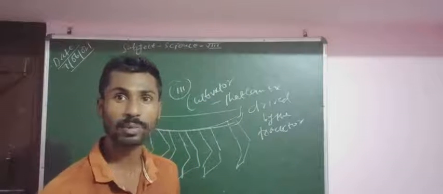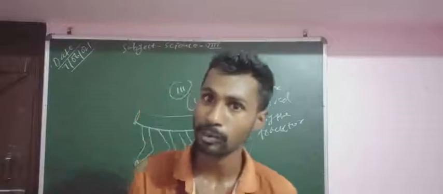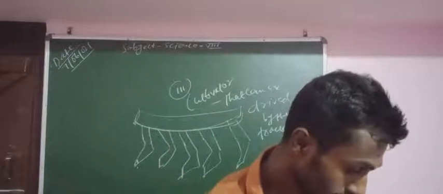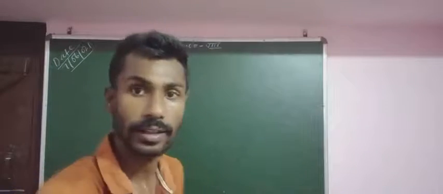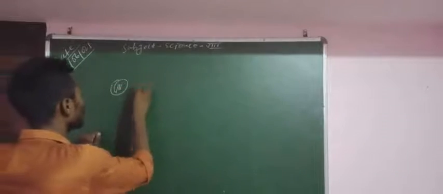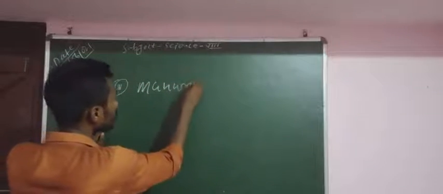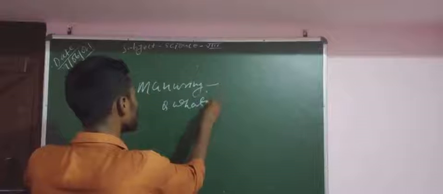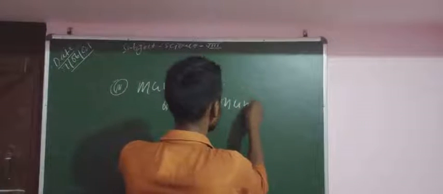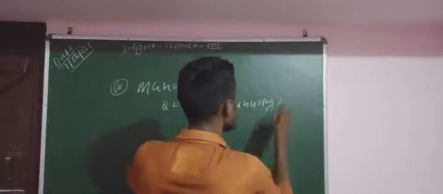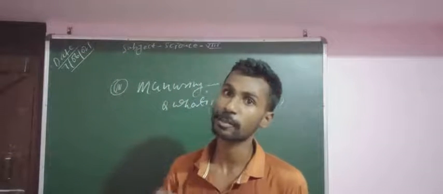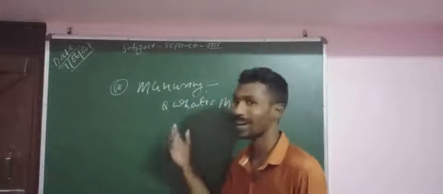After preparation of soil, in the preparation of soil there are three processes. One process is ploughing, second is leveling, third one is manuring. The question is, what is manuring? Manuring is a process where manure is used as compost or as a fertilizer.